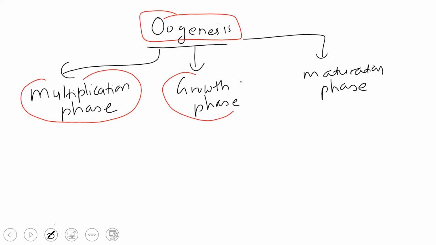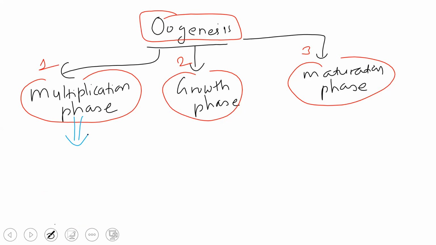So these are the 3 phases, 1, 2 and 3. This multiplication phase will include what? Follicle development. It includes the formation of the follicles. Okay, keep that in mind.